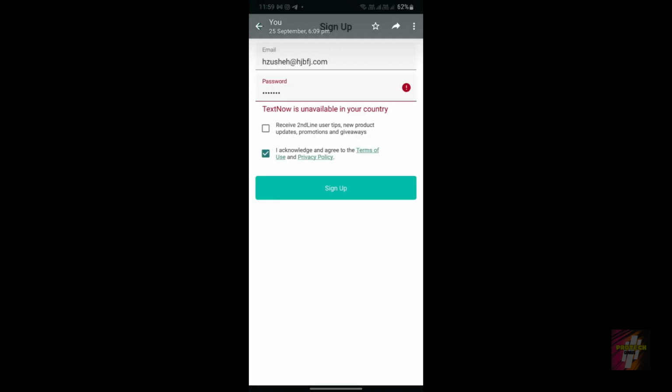Like I told you, Second Line is from the Texno Corporation, so it has all the errors from the Texno application too. Even if I click on the sign up button, I get this error: Texno is unavailable in your country, even though I am using the Second Line application. Funny, right? This is actually the Texno application, and when I click on sign up, I get Texno is unavailable in your country. And when I am using the Second Line application, I get the same error. Those are two errors from the Play Store error. The next is the sign up error. The third error is going to be an area code error.